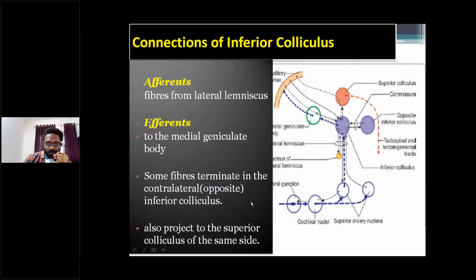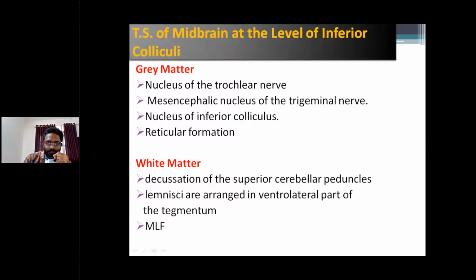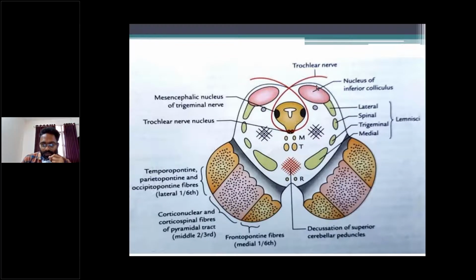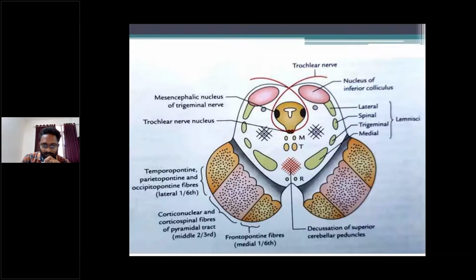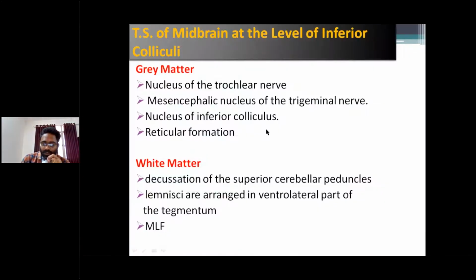So this is the inferior colliculus. Underneath, the nucleus of the inferior colliculus, right? And next, the reticular formation. Identify here, this is the reticular formation. So that covers the gray matter at the level of the inferior colliculus.